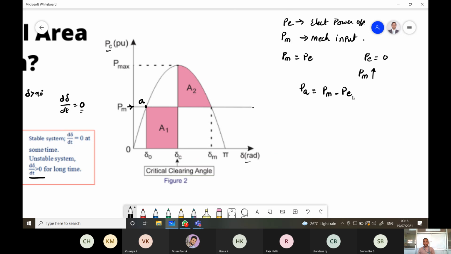We have studied this in the swing equation. If PM is greater than PE, the machine will accelerate. If the electrical power is more than the mechanical power, then the machine will decelerate.